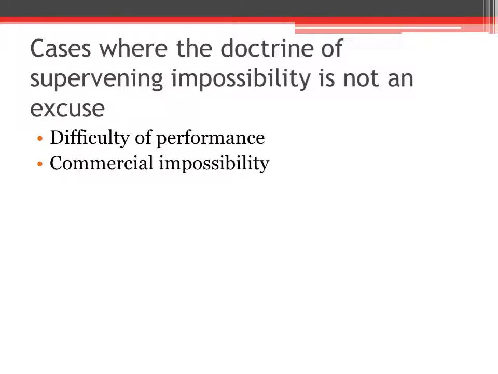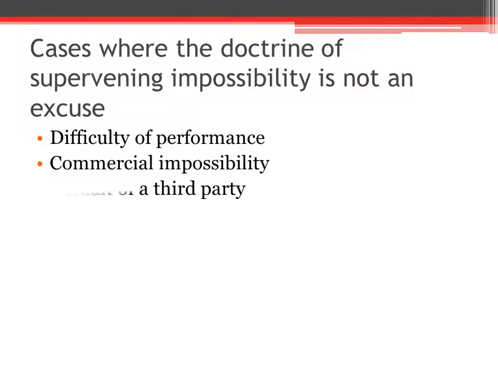So after forming the contract, a person can't end the contract or discharge the contract by saying commercial impossibilities. What are commercial impossibilities? Non-availability of raw material, increased cost of production, increased labor charge, power shortage. These are some examples for commercial impossibility. Once the contract is formed, they have to continue with that or they have to perform it. They can't escape from the contract by saying commercial impossibilities.